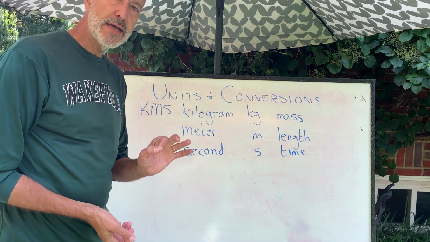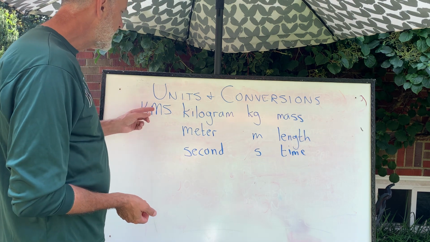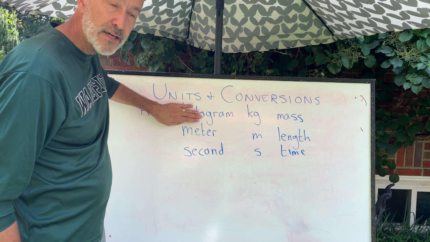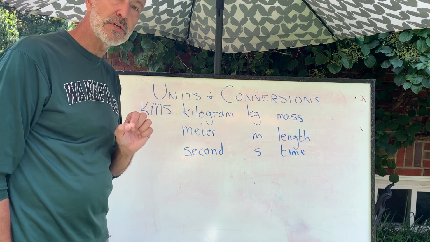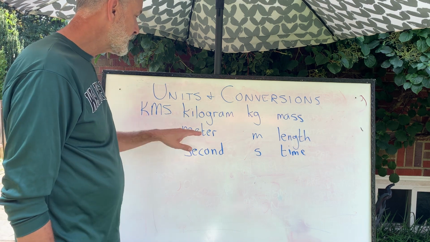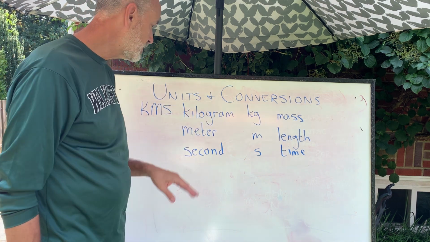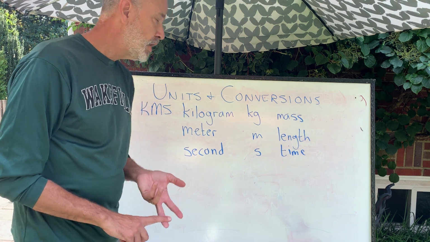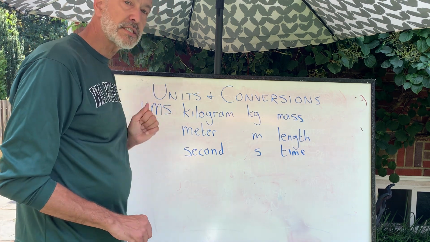And the units that we like in physics are KMS, kilogram, meter, and second. Notice that it's not gram. Kilogram is the basic unit that we use for mass. It's abbreviated kg. Meter, length. Second, time. So we don't talk about inches, we don't talk about pounds, we talk about kilograms, meters, and seconds.